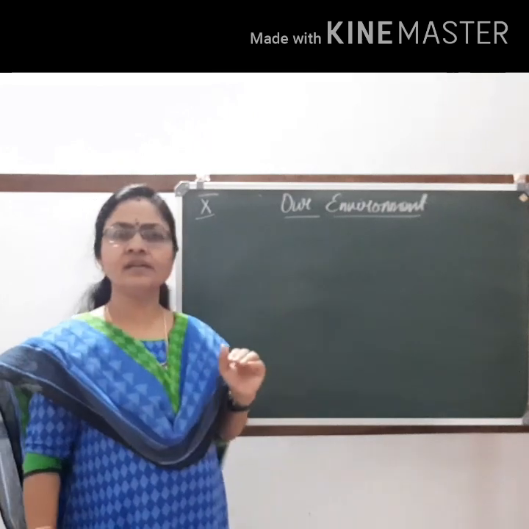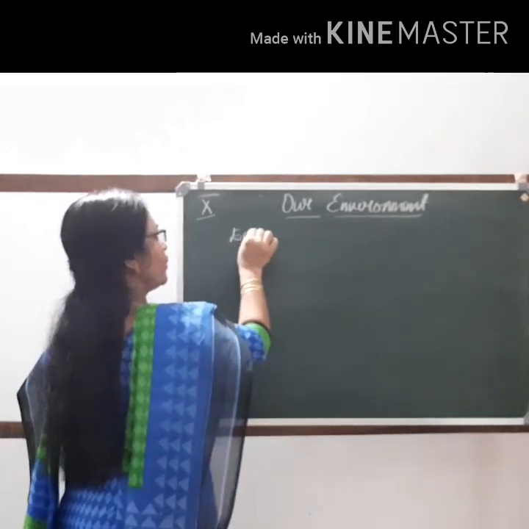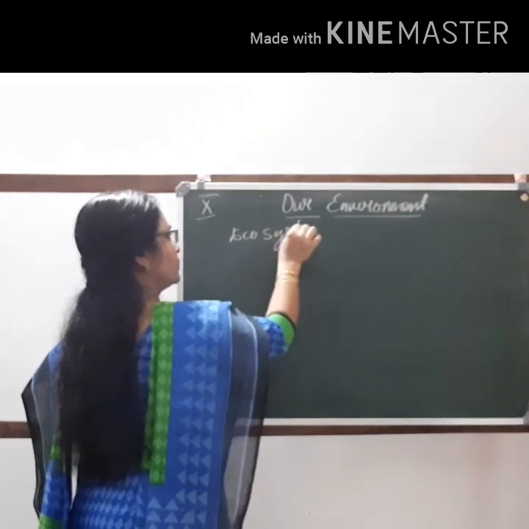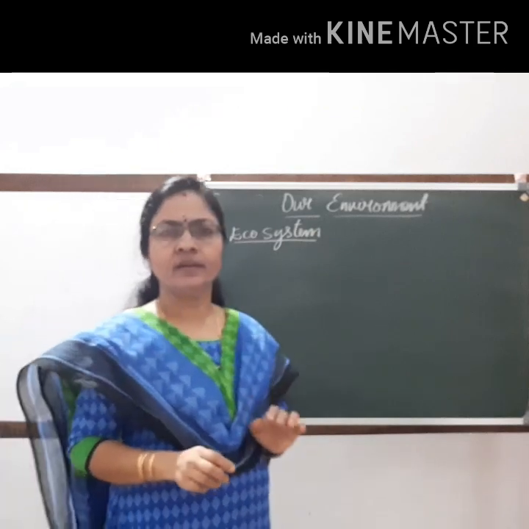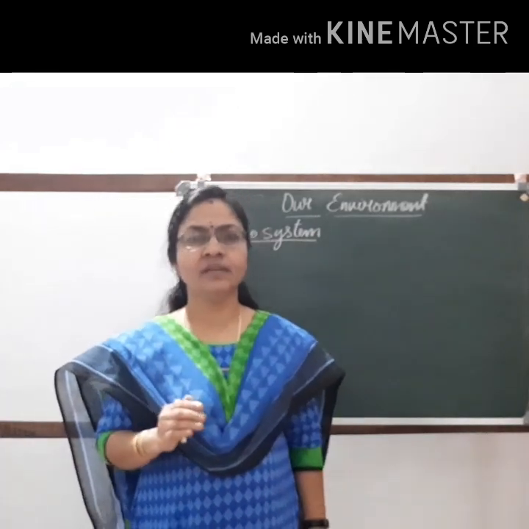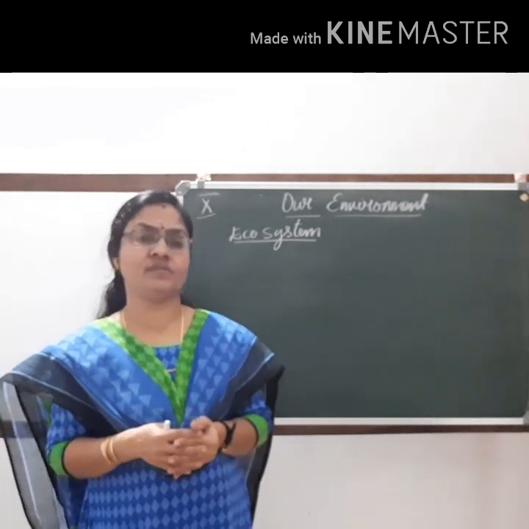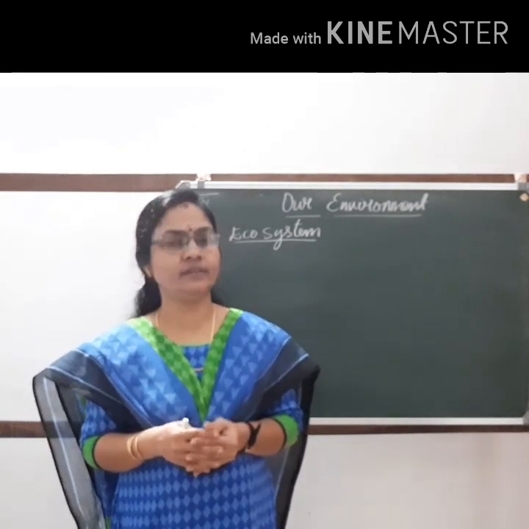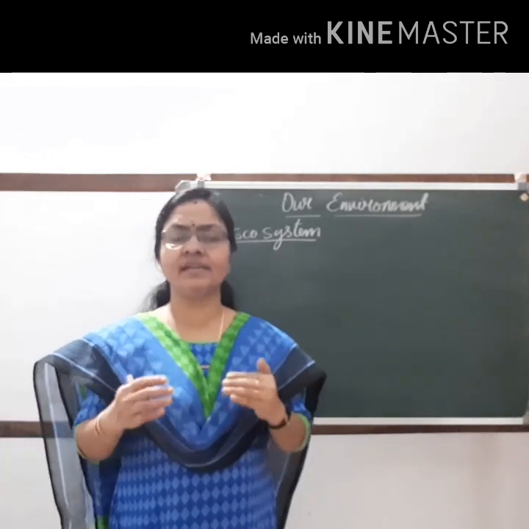Our environment consists of different ecosystems. What is an ecosystem? So in an environment there are different ecosystems. An ecosystem is a system in which living and non-living components interact for survival. These ecosystems are self-sustaining systems.